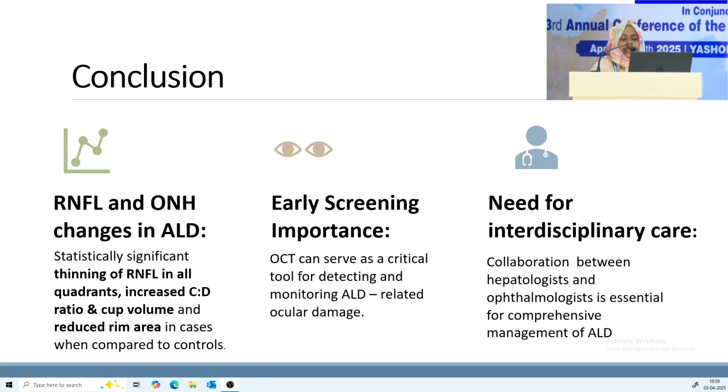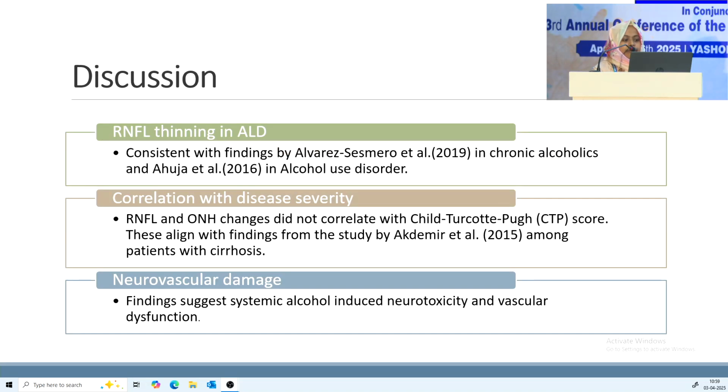This is statistically significant thinning of RNFL in all quadrants and an increased cup disc ratio, cup volume, and reduced rim area in cases when compared to the control, but this did not correlate with Child-Turcotte-Pugh score. OCT can thus serve as a critical tool for detecting and monitoring alcoholic liver disease-related ocular damage. The need for interdisciplinary care between hepatologists and ophthalmologists is essential for the comprehensive management of alcoholic liver disease.